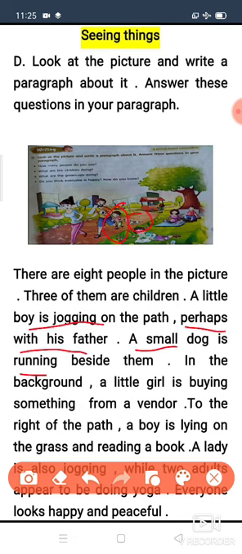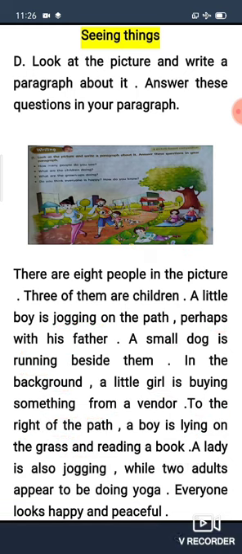In the background, a little girl is buying something from a vendor. Look at here children. The picture here may not be clear, so you just look at your textbook page number 31. So in the background, a little girl is buying something from a vendor. To the right of the path, a boy is lying on the grass and reading a book. Here is the third boy who is lying on the grass and reading a book. So these 3 children were doing this type of things.